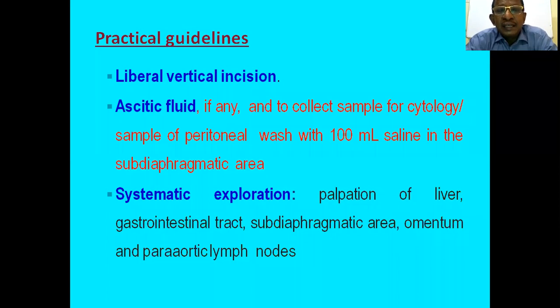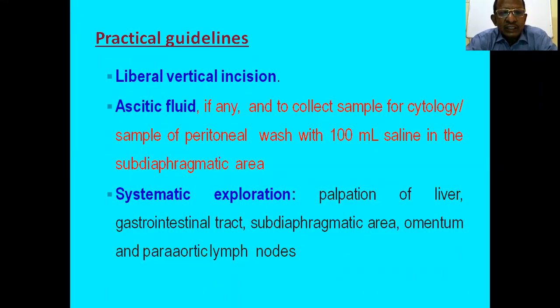On opening the abdomen, ascitic fluid, if present, should be collected. Otherwise, if there is no ascitic fluid or only a very small, negligible amount, then a peritoneal wash sample should be taken with 100 ml of saline in the subdiaphragmatic area and paracolic gutter, and after washing, this should be collected with a rubber catheter for cytology.